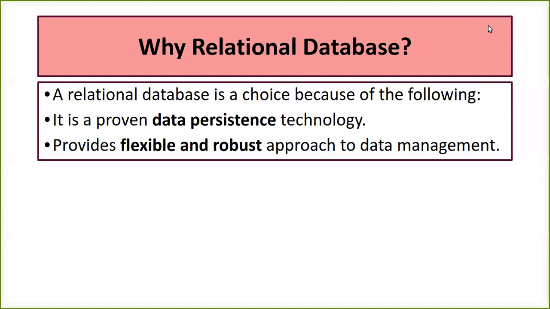Why is there a need for a relational database? Because the first thing that is expected is data persistency. So a relational database is basically giving us that option. We are able to use the data persistence technology. It is also going to provide you a flexible and robust approach for data management in the database. So if you want to update, modify, or delete anything in the database with your data, you are allowed to do that, because it is very flexible, and it is giving you robustness as a feature for data management in your database.